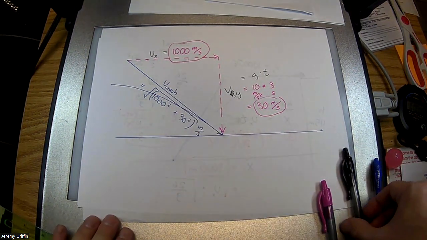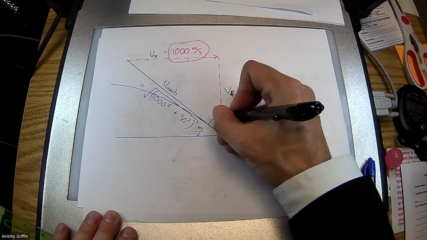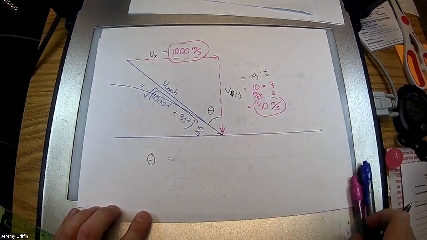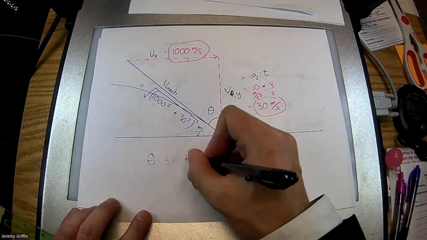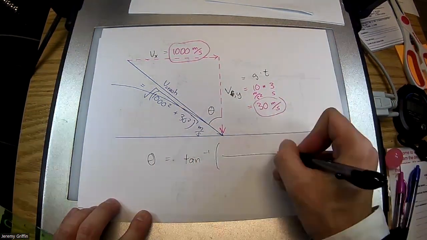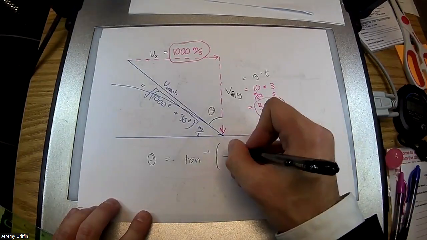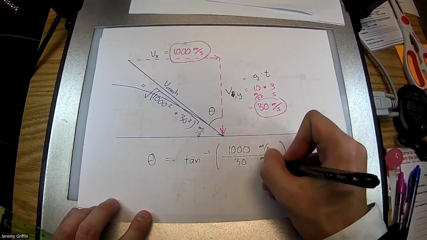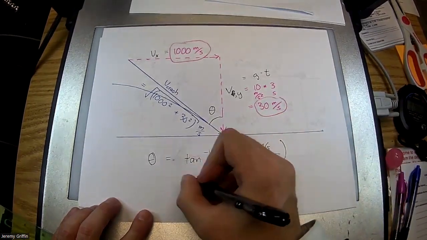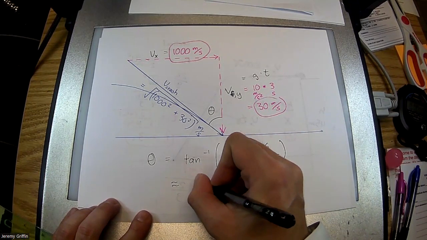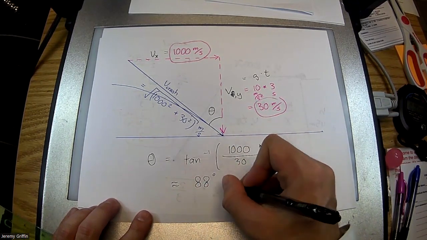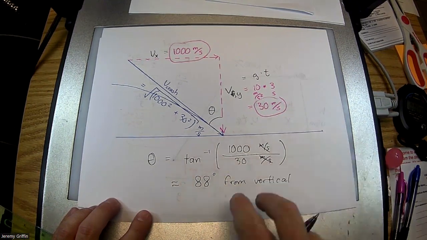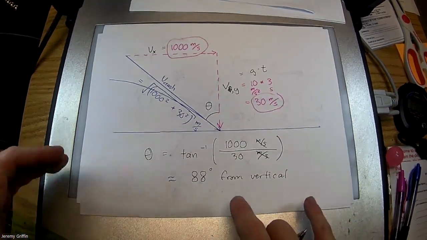But yeah, so we got something like that. The other question then would be, what is this angle? What's the direction of crash? And how would you find that? Inverse tan of opposite over adjacent, meters per second, whatever. By the way, this comes out to about 88 degrees from the vertical, which is a really extreme case. That's almost a 90-degree angle from the vertical.